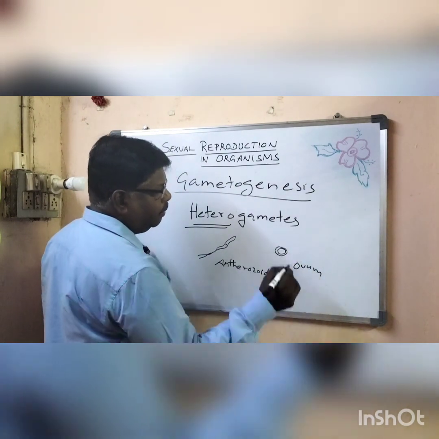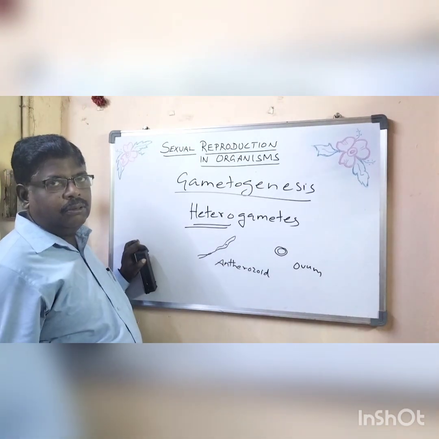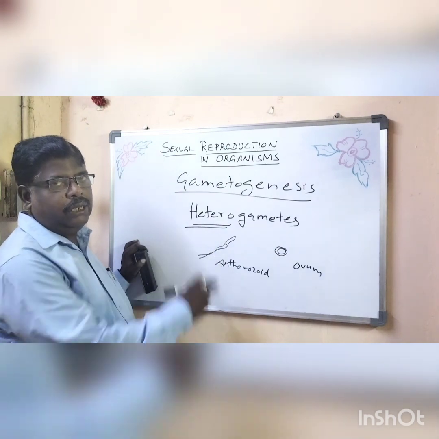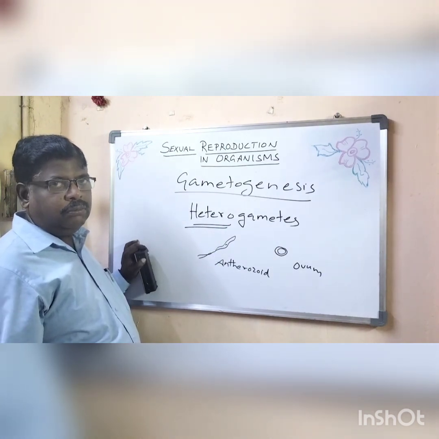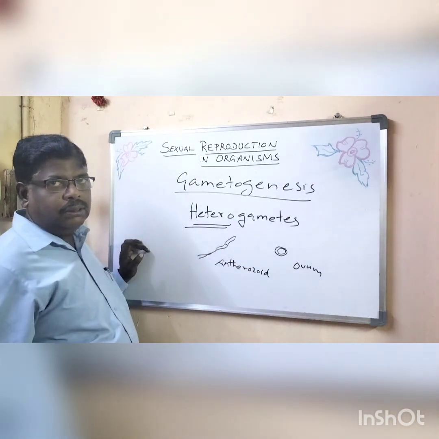They look different. They are dissimilar gametes, called heterogametes. Even in case of man, sperm and ovum are different. So heterogametes means they are not similar.